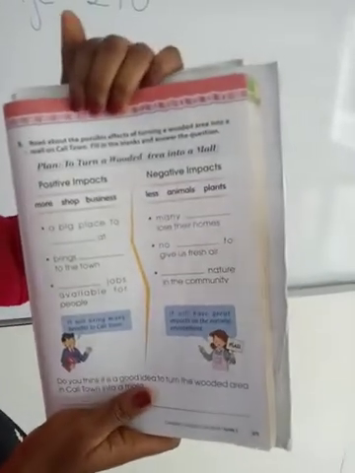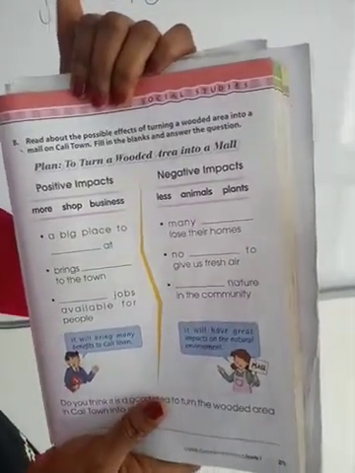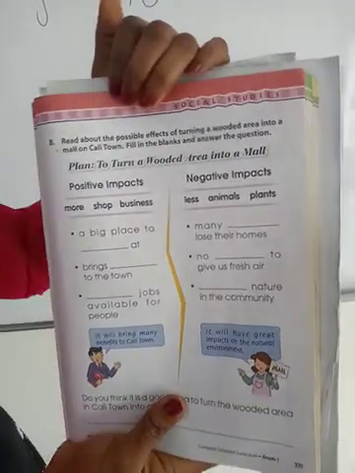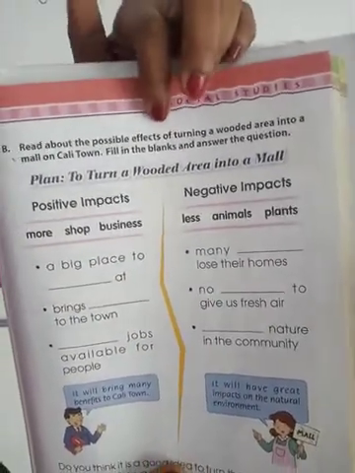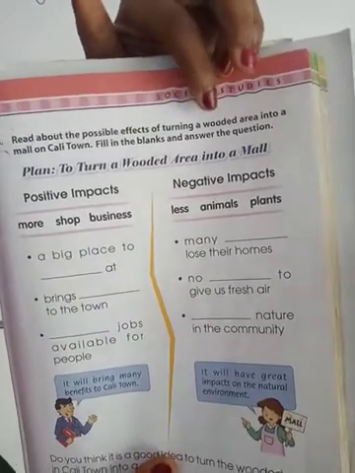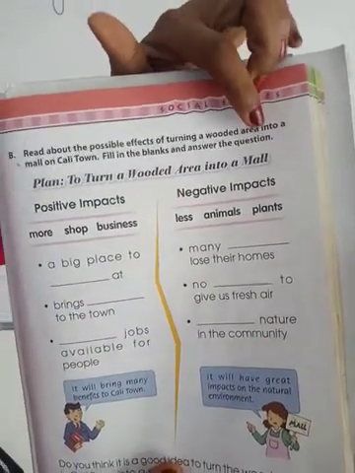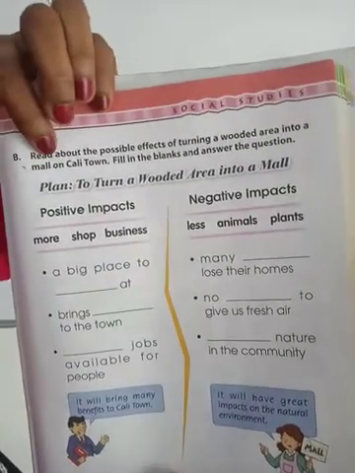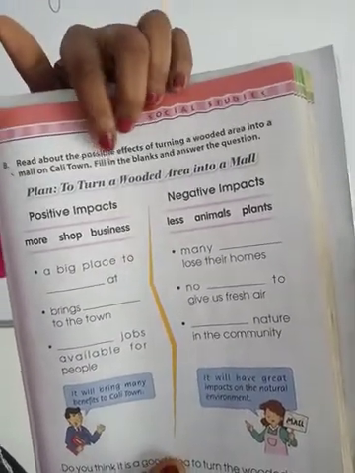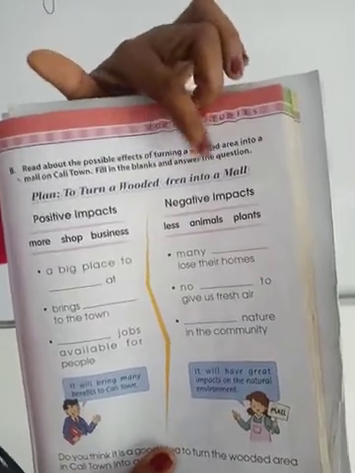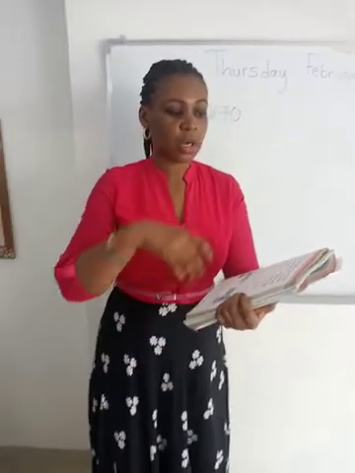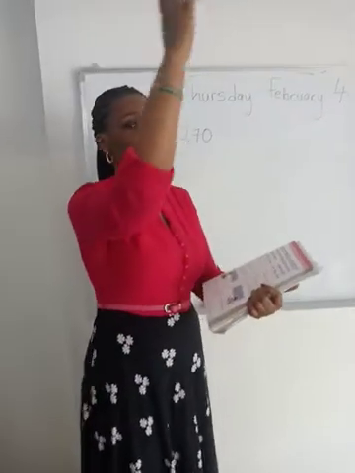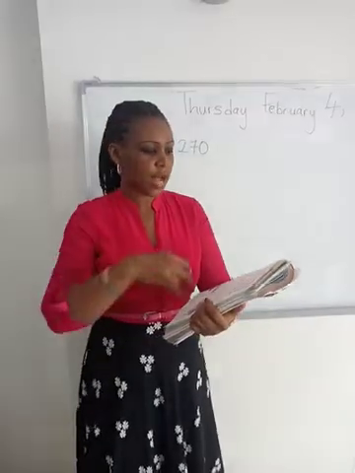Okay, it's still talking about the possible effects of our choices in the community. It says, read about the possible effects of turning a wooded area into a mall on Coal Town. Fill in the blanks and answer the questions. So on this page, we are going to be imagining we have a park. Okay, you have a what? A park. And then you have lots of trees, right?